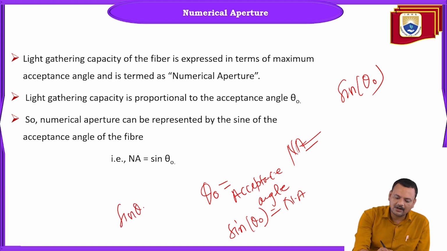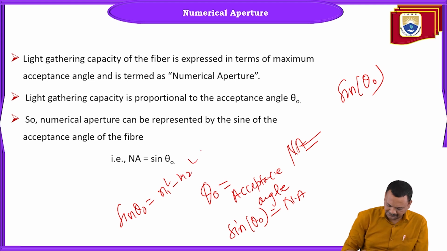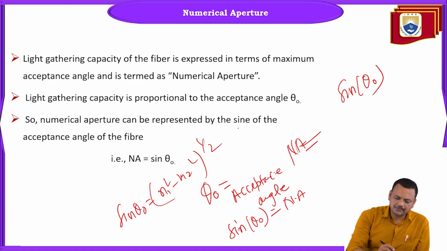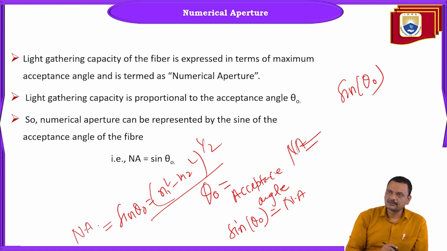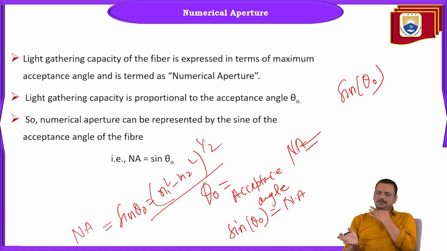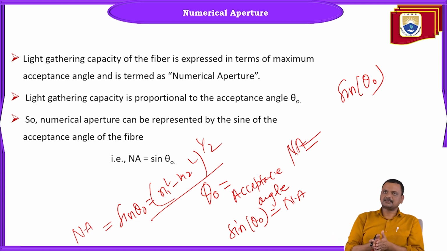So sine theta naught, which you just derived, is under root of N1 square minus N2 square, and this is also known as numerical aperture. Once you are able to calculate the acceptance angle and understand the acceptance cones, you can clearly tell about the numerical aperture, the light gathering capacity of any optical fiber cable.